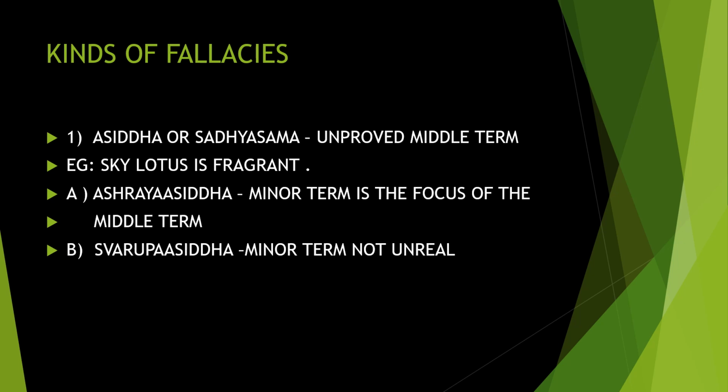Next is kinds of fallacies. There are different kinds of fallacies connected to this. Asiddha or Sadhya Sama. Sadhya is the major term. Asiddha or Sadhya Sama is the unproved middle term. Here we are talking about Hetu, which is connected to the middle term, which is why it is given like this. Unproved middle term means we cannot prove what is given.